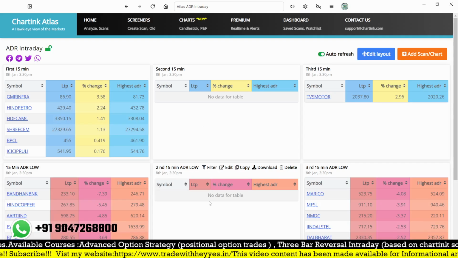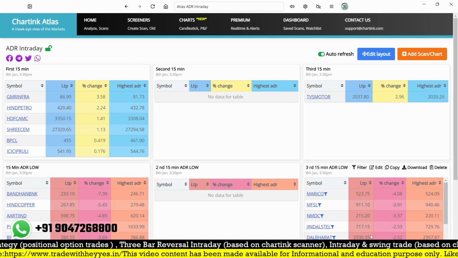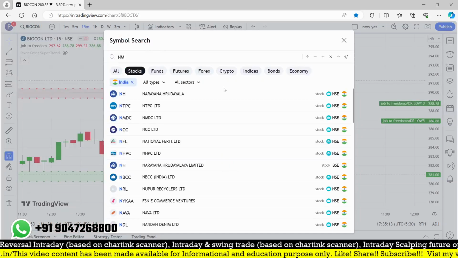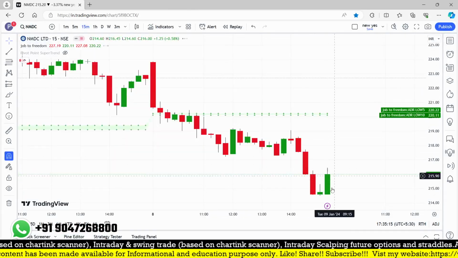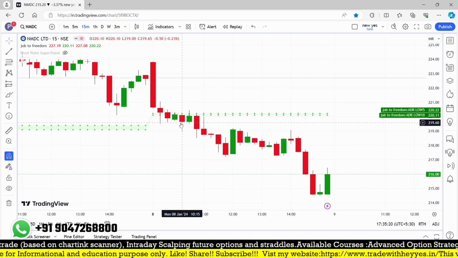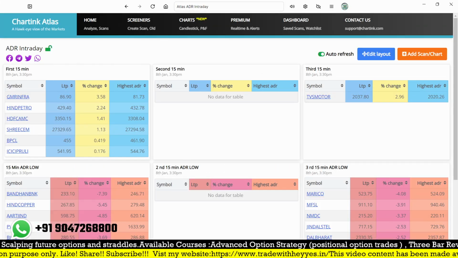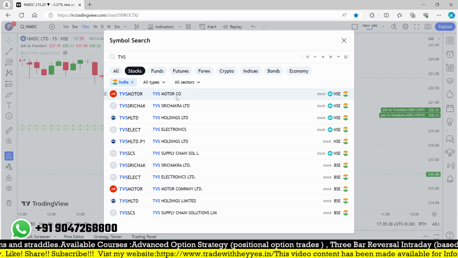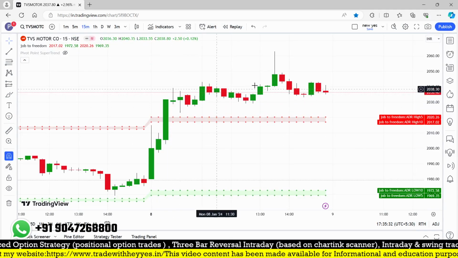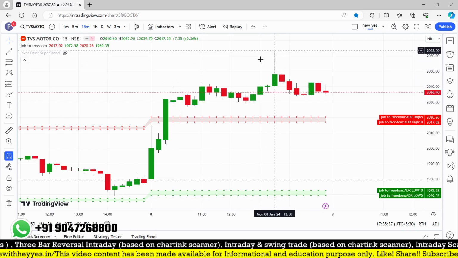After some time, in the second 15 minutes we don't find anything, and in the third 15 minutes we find some stocks like NMDC. That is also giving you some good result. NMDC, I was looking at 217 and it came down to 215. This is the third candle, where it closed from 219 and came down. So that is also working well. In this case, TVS Motor is also working well. TVS Motor in the third candle closed at about 2031 and went up to 2063. Even in this bearish market, this stock has performed well.